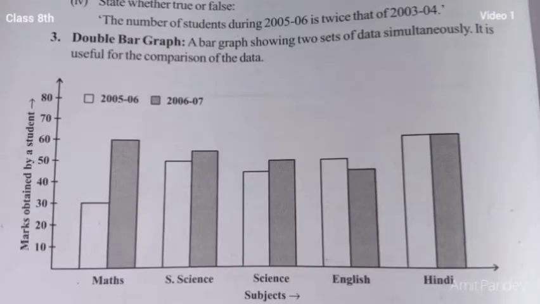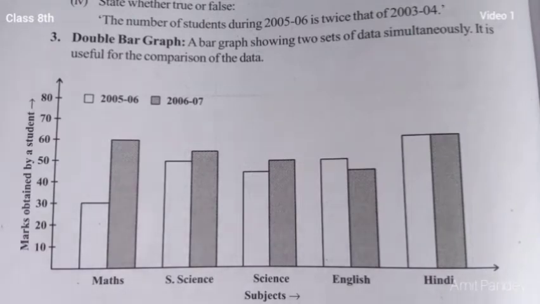Okay, next is the double bar graph. It is a bar graph showing two sets of data simultaneously. It is useful for comparison of the data. Generally you will see this in a cricket match also: in the double bar graph we represent the score of the two teams at the same over, how many runs were scored by team A and by team B. In a similar way, students, here is a comparison of the marks of the students. Right now we have taken marks obtained by a student here.